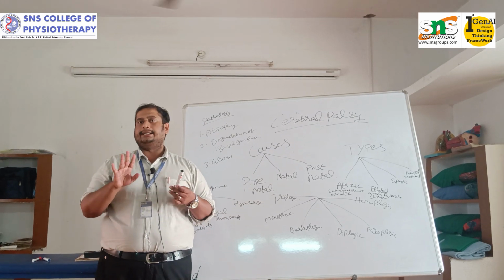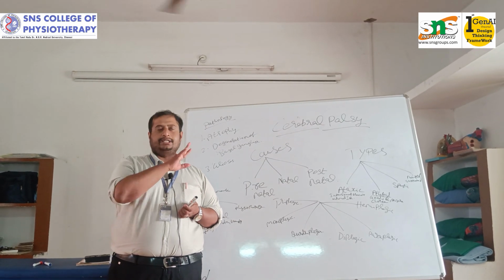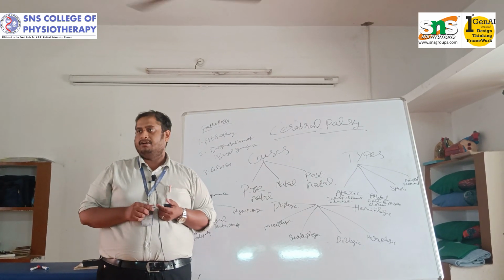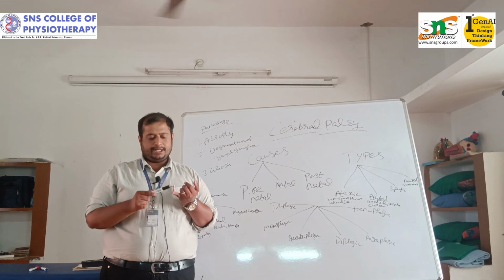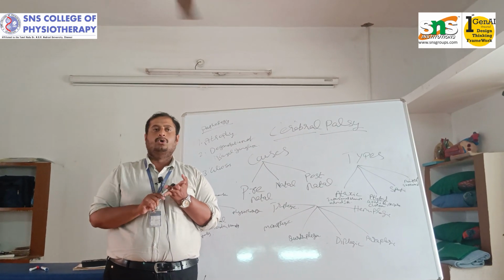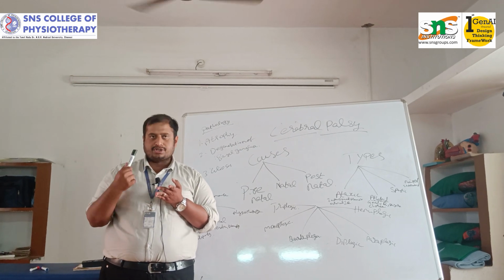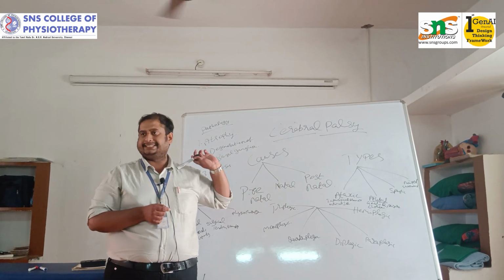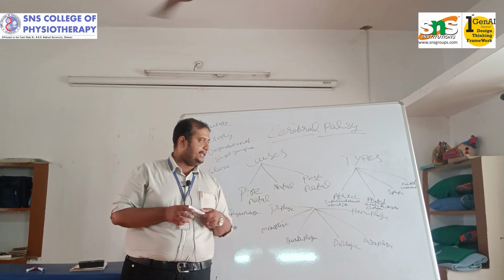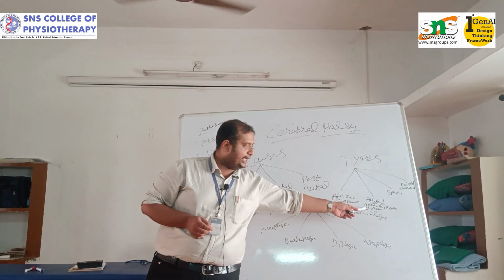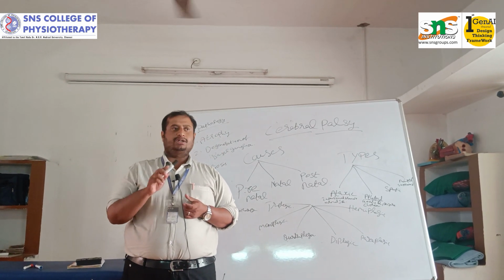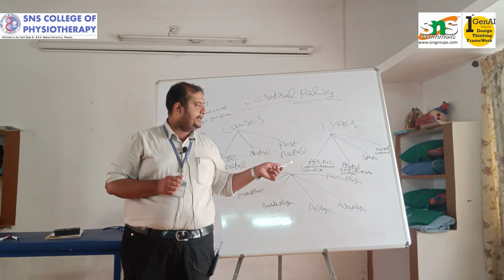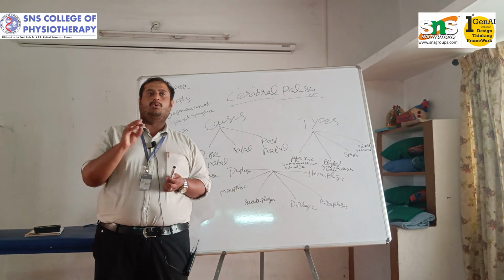The most common condition which affects the baby is CP. In that, the most common type is the spastic CP, which we saw. In that spastic CP, the baby is unable to walk, unable to swallow, unable to speak. These are the main symptoms which come with the spastic CP child. Then we go for athetoid. In the athetoid, the IQ will be normal. The IQ will be good. But in this athetoid, the baby can't do its own movement.